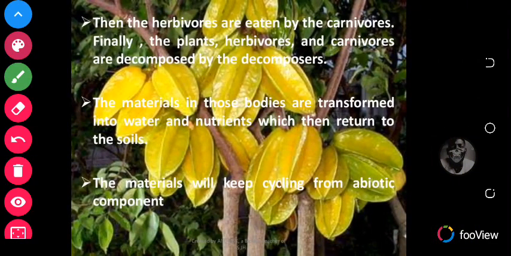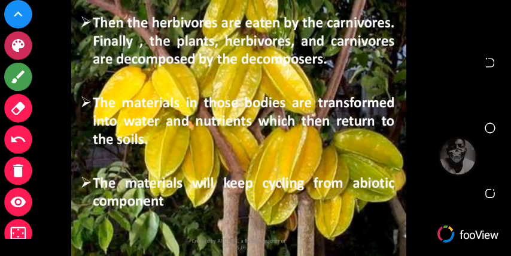Then the herbivores are eaten by carnivores. Finally, plants, herbivores, and carnivores are decomposed by the decomposers. The materials in those bodies are transformed into water and nutrients, which then return into the soil. The materials will keep cycling from abiotic components.